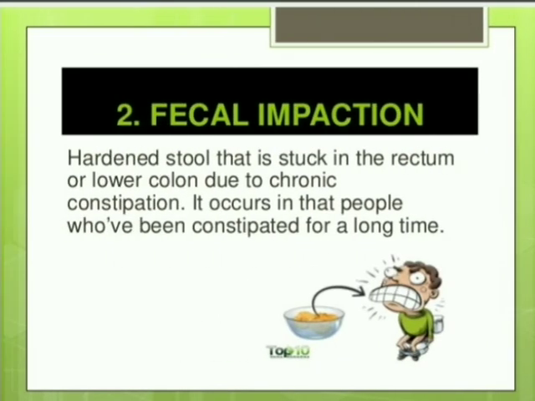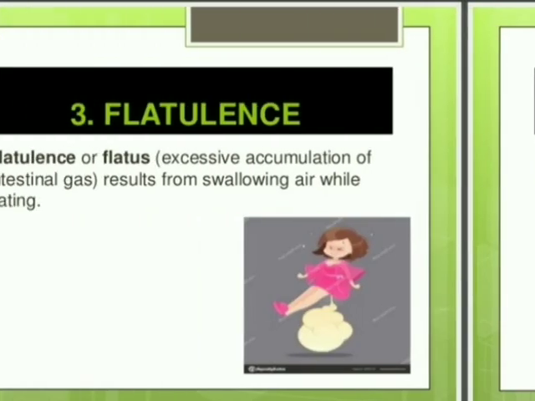And after that, fecal impaction. What is fecal impaction? It is a mass or collection of hardened feces in the folds of the rectum. The causes are prolonged retention and accumulation of fecal material, poor defecation habits, constipation, and medication. Okay, this is fecal impaction.